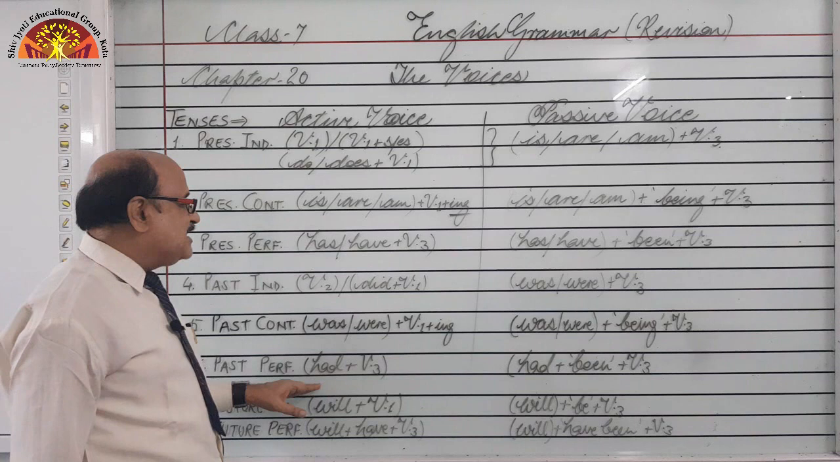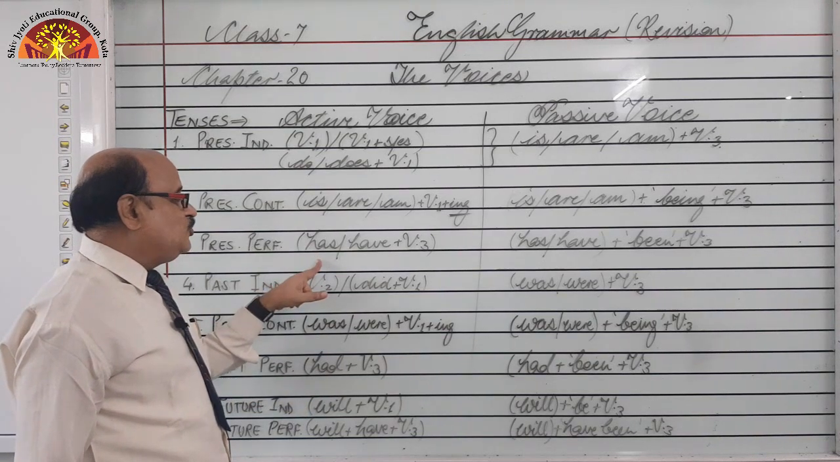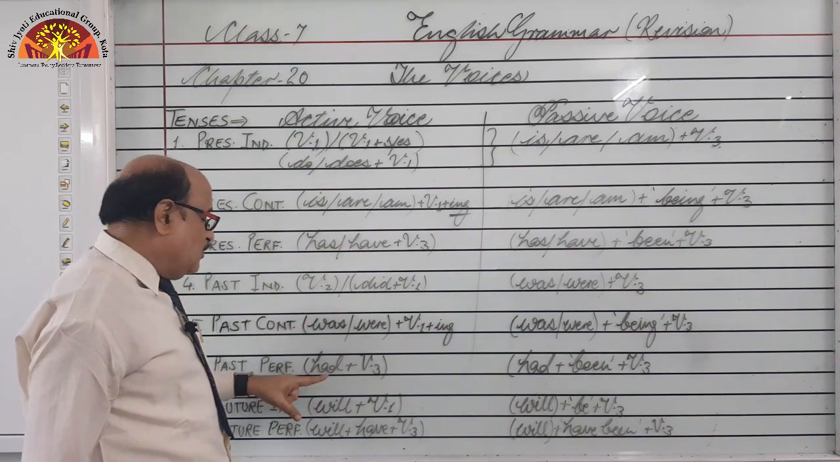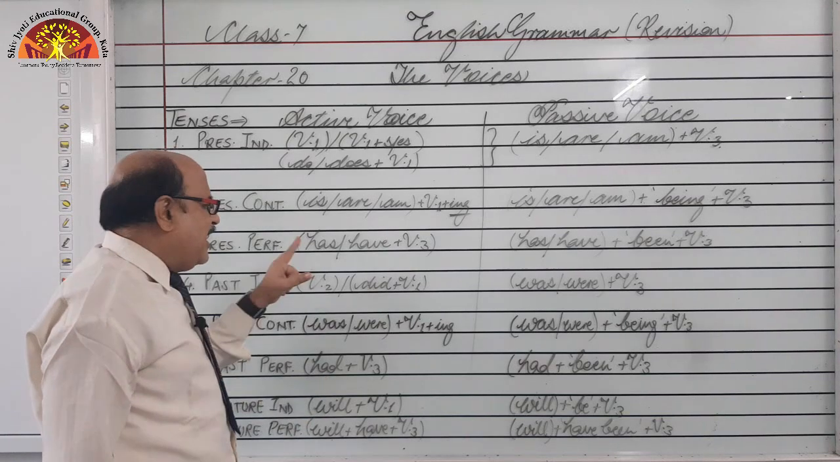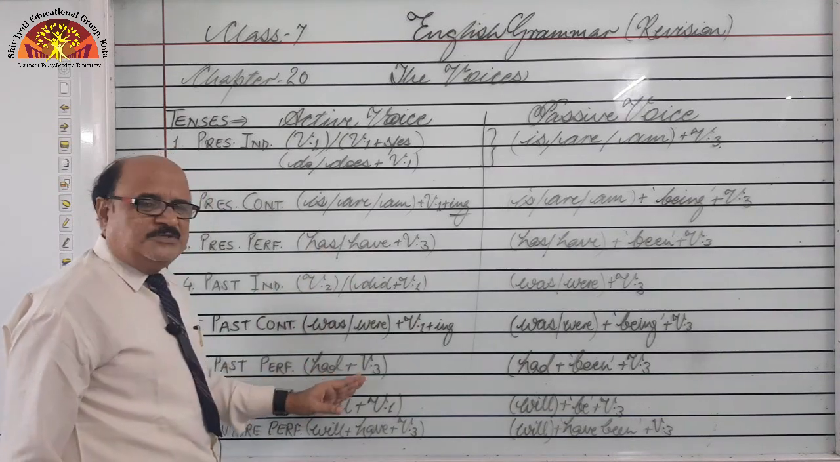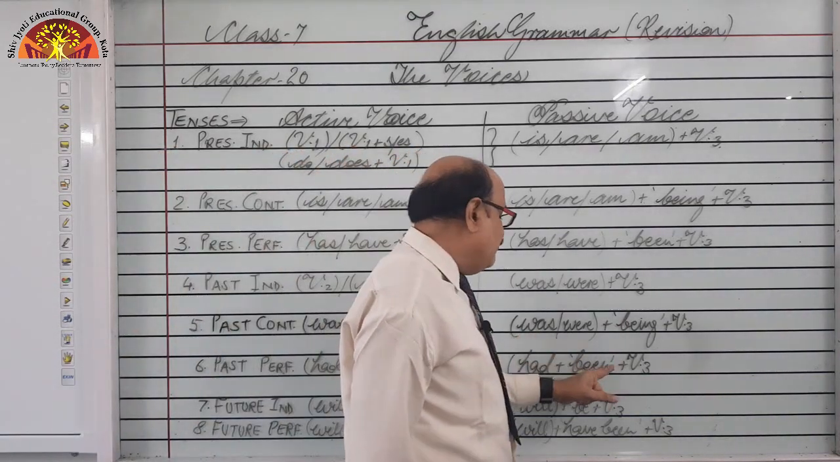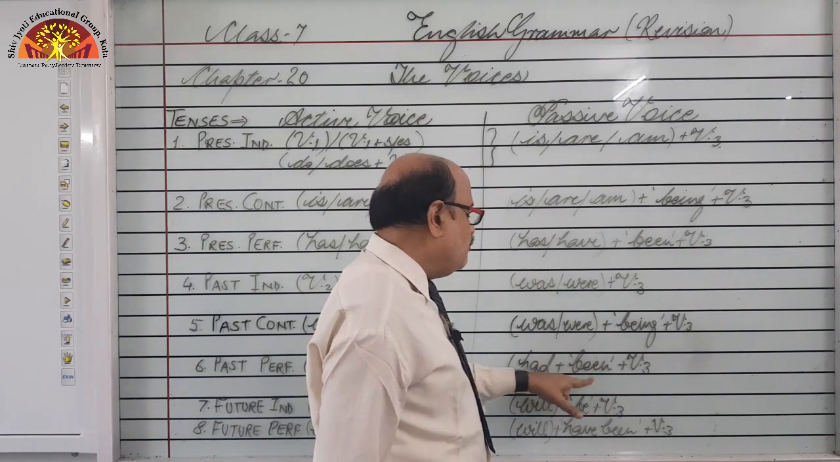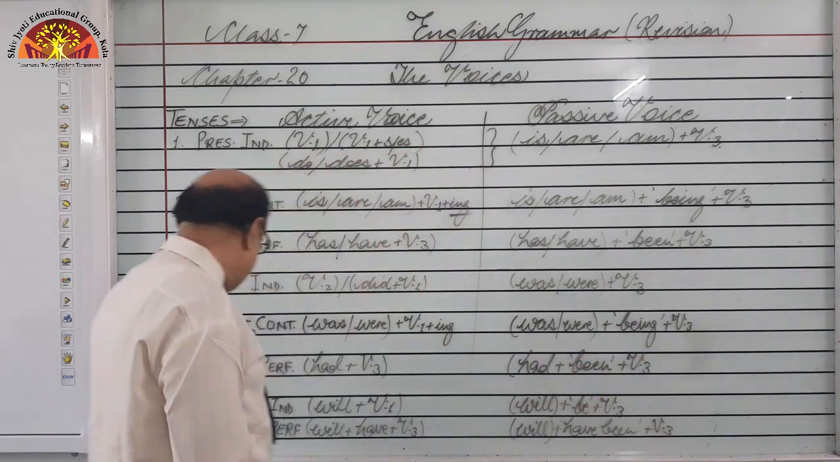Next is past perfect. I already explained when I taught you has, have. So had is there, no matter. Has, have, had, third form is there. So the word been will be added. Had, been, third form of the verb.